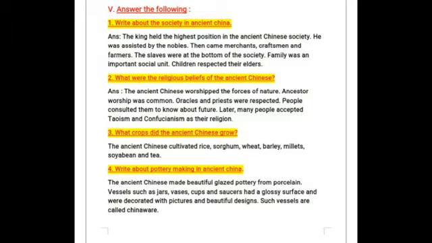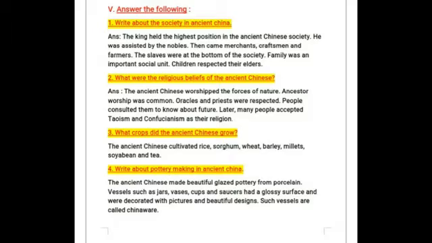The next Roman letter is answer the following. Now write about the society in ancient China. The king held the highest position in the ancient Chinese society and he was assisted by the nobles. And then came the merchants, craftsmen and farmers. The slaves were at the bottom of the society, and family was an important social unit. And children respected their elders.